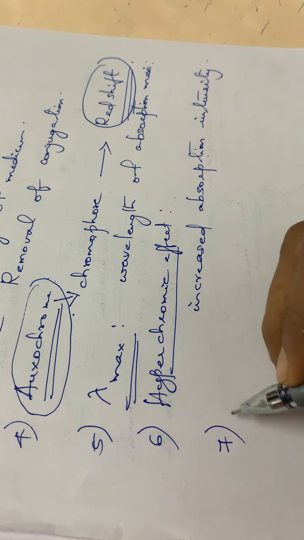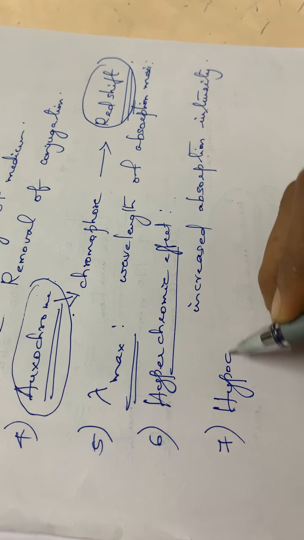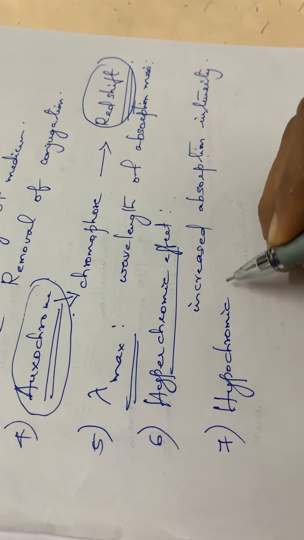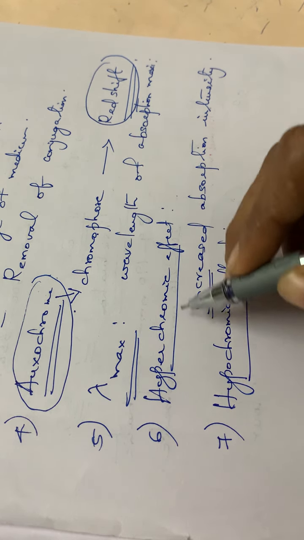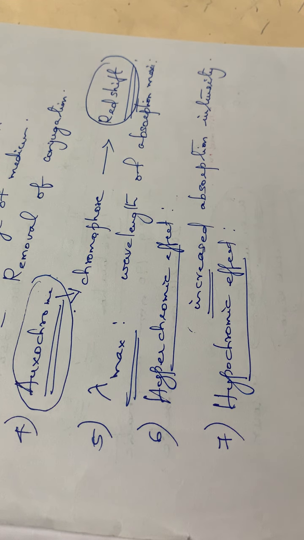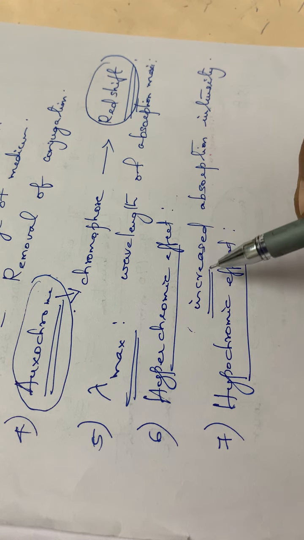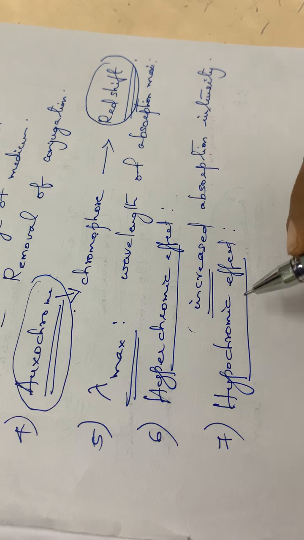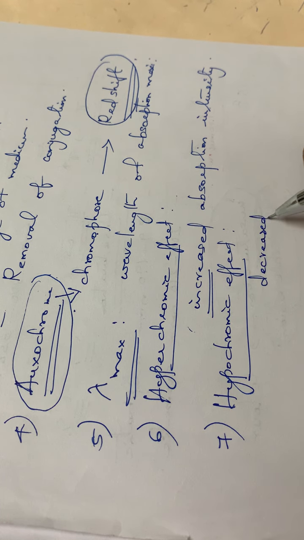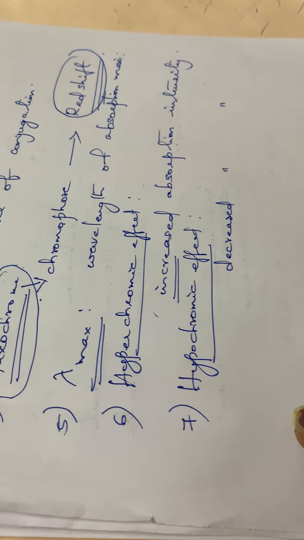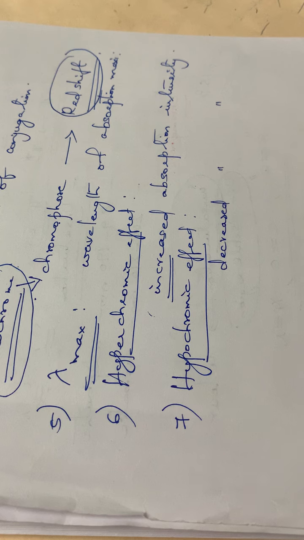Then the next is hypochromic, just the opposite of hyperchromic. See here in your textbook, this is written as increased, you have to correct it to decreased. Hyperchromic effect is increased absorption intensity, while hypochromic effect is the effect leading to decreased absorption intensity. Okay, so these are some of the terms involved in this.